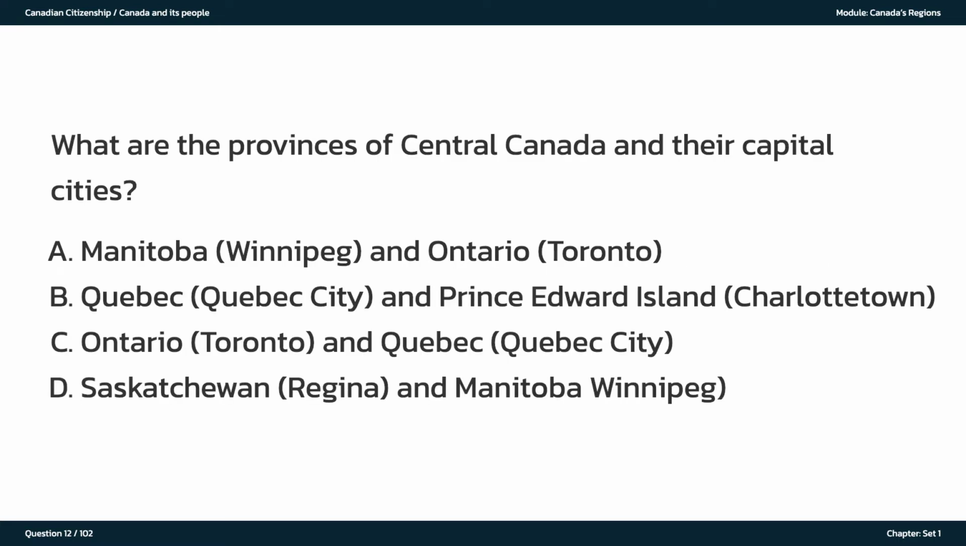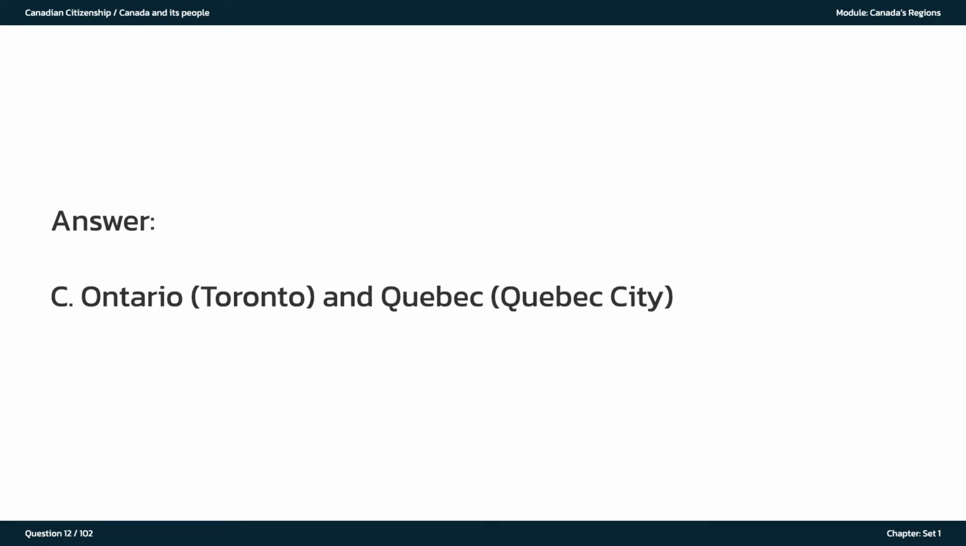What are the provinces of Central Canada and their capital cities? A. Manitoba, Winnipeg, and Ontario, Toronto. B. Quebec, Quebec City, and Prince Edward Island, Charlottetown. C. Ontario, Toronto, and Quebec, Quebec City. D. Saskatchewan, Regina, and Manitoba, Winnipeg. The answer is C. Ontario, Toronto, and Quebec, Quebec City.